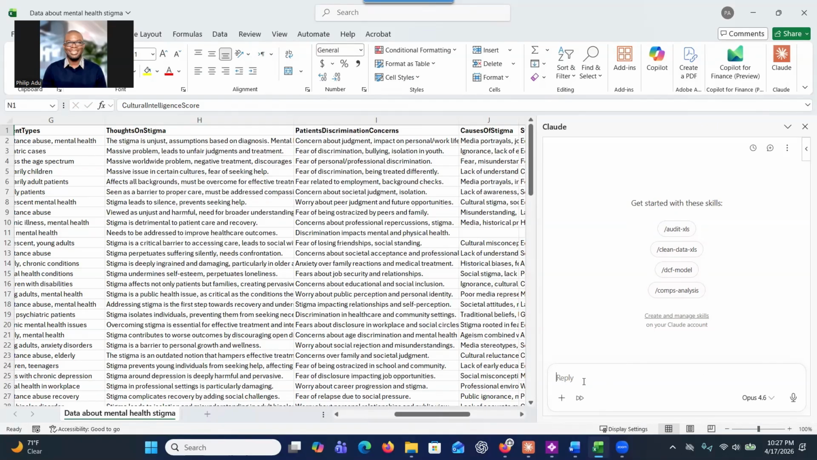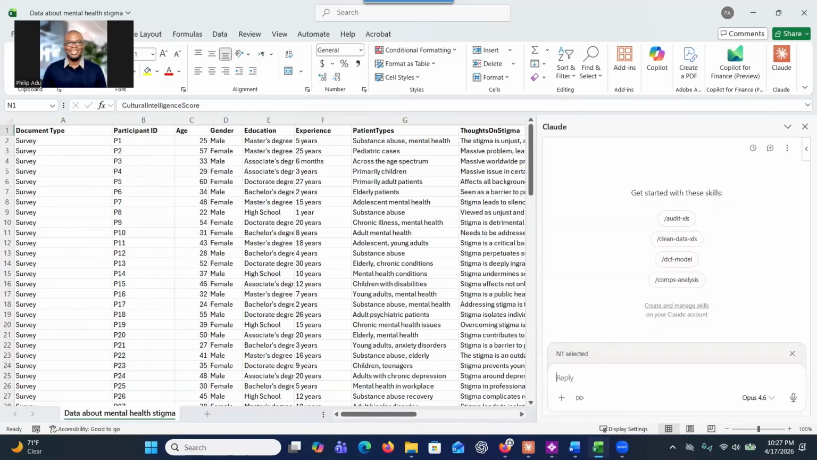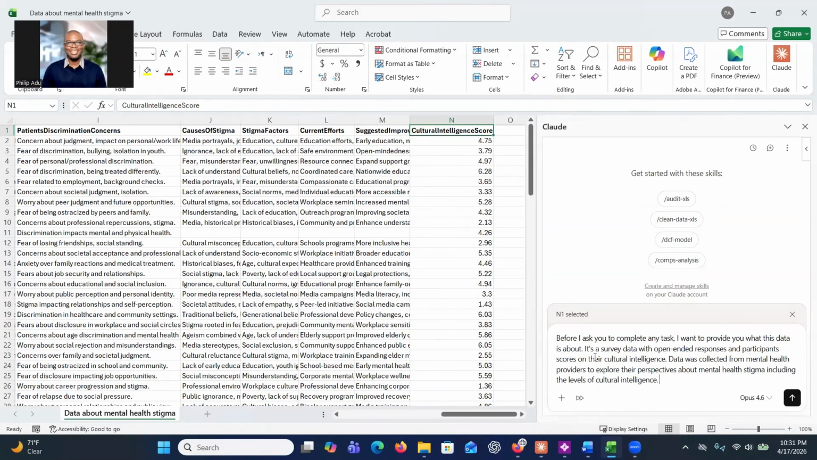What we can first do here is ask the system about demographics. But before you do that, you have to give the system some background information. One thing that you really have to do at the beginning is let the system know what this data is all about, giving it some background information so that it is able to provide rich information.